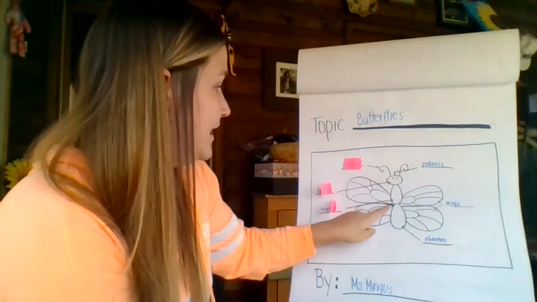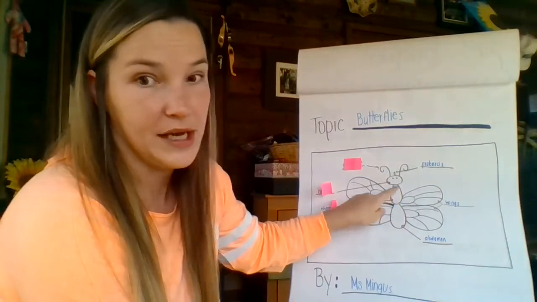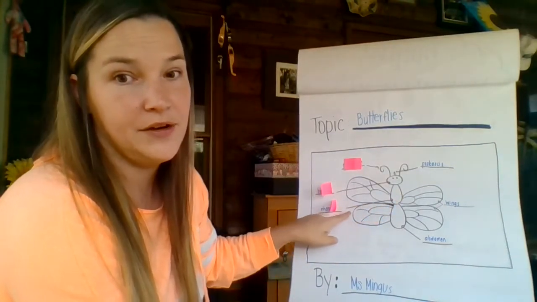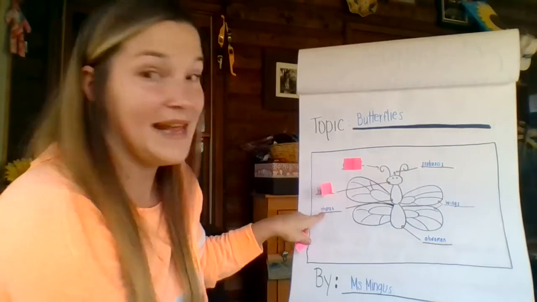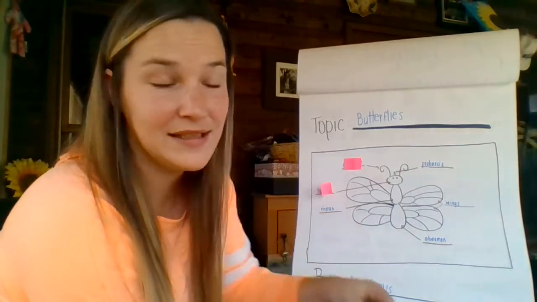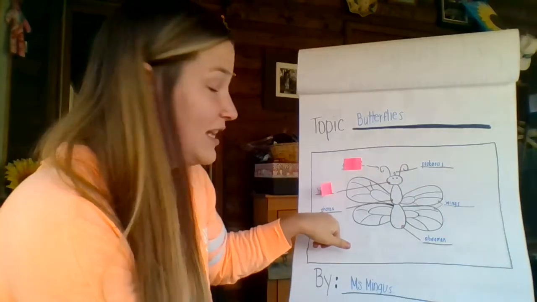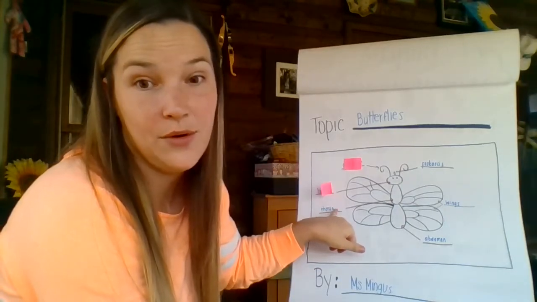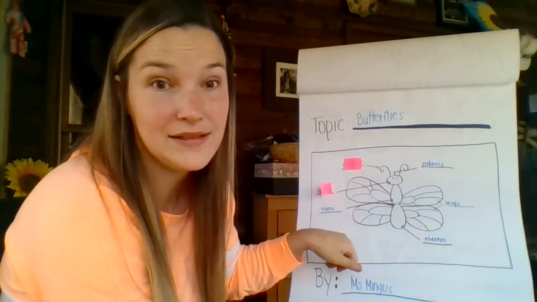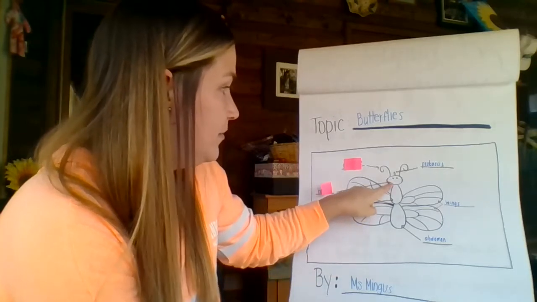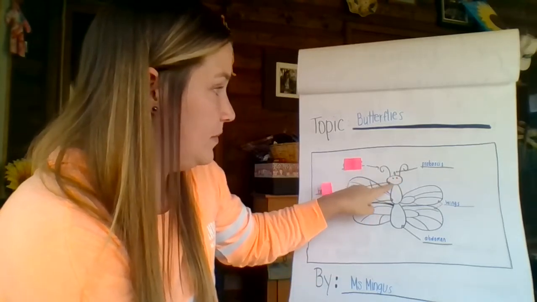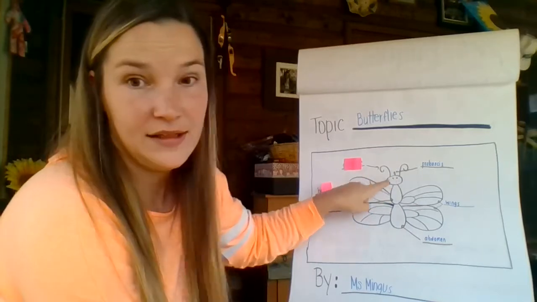Okay, next I have this middle part of the body. And I have my long arrow, my line, and that is the thorax. Okay, that one has a digraph in the beginning of it, so make sure you write that one out. Thorax.